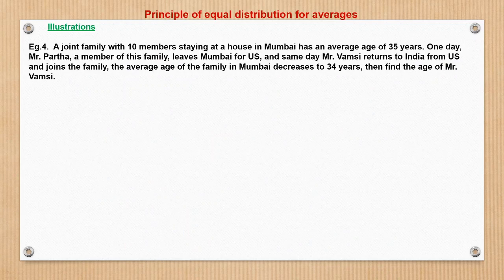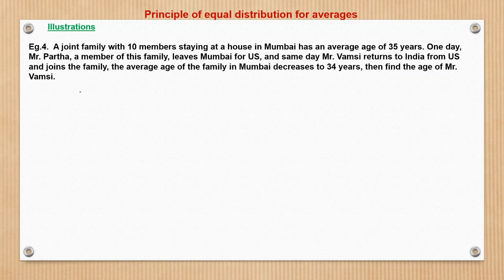Now, question 4 says a joint family with 10 members staying at a house in Mumbai has an average age of 35 years. One day, Mr. Partha, a member of this family, leaves Mumbai for US, and the same day, Mr. Vamsi returns to India from US and joins the family. The average age of the family in Mumbai decreases to 34 years. Then find the age of Mr. Vamsi.